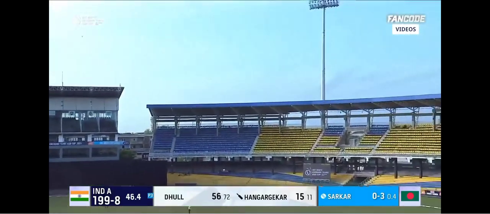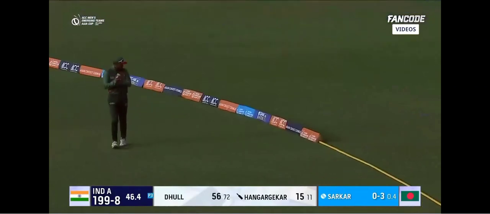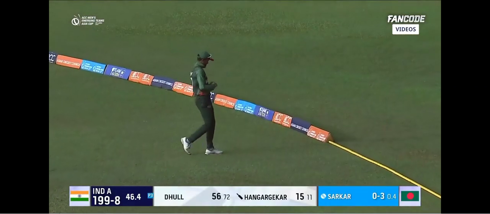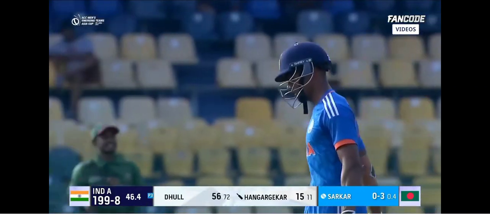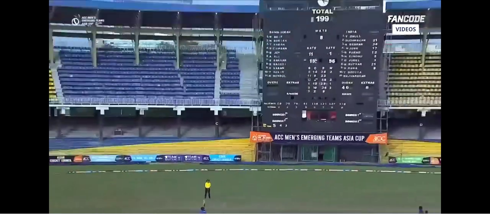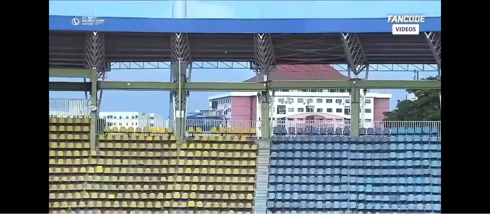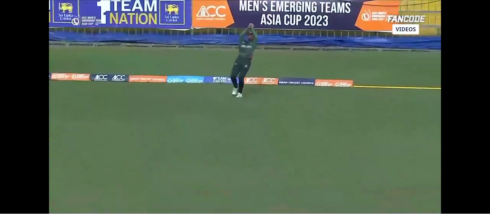Slower bouncer, attempted. Hasn't got the distance, has he? No, he hasn't. Rajvardhan Hangargekar holds out in the deep. And the catch taken easily. He knew that he's going to bowl slower ones. It is not that easy when someone bowls a slower ball to hit a big shot.